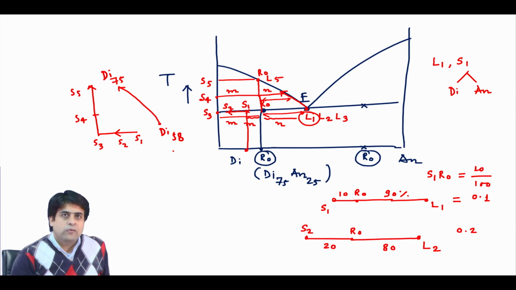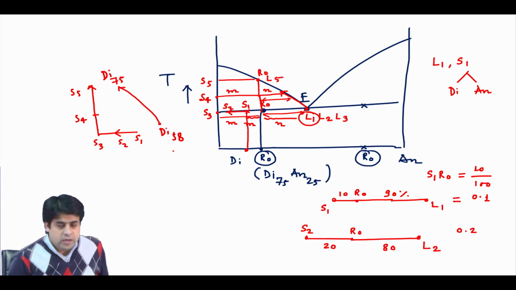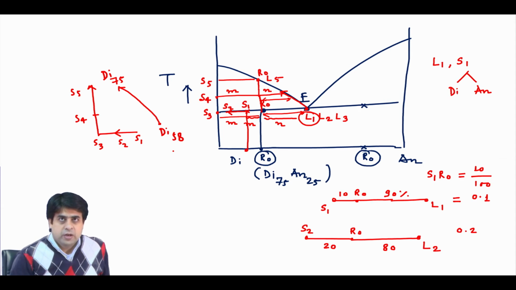In the case of equilibrium melting, you change the solid composition, and the liquid composition is also changing. So this is about the eutectic binary diagram.